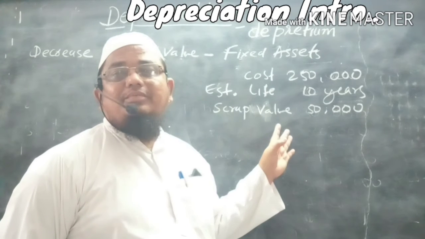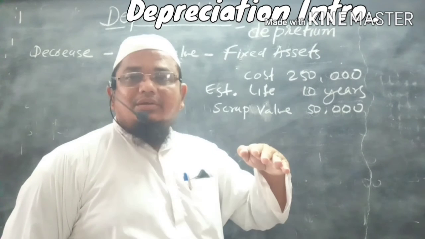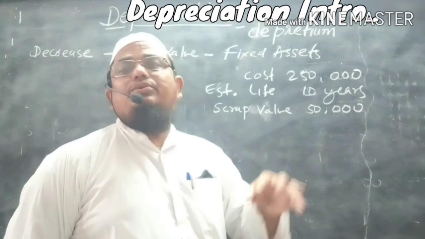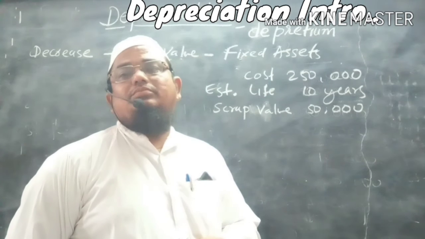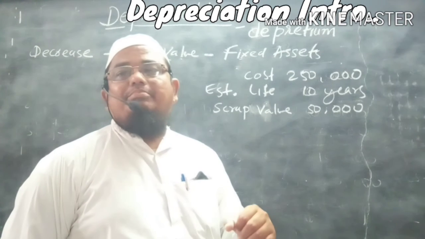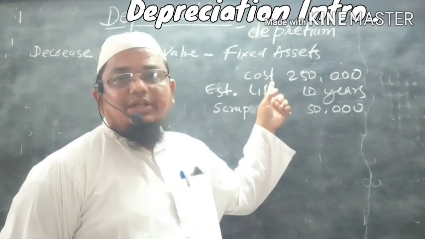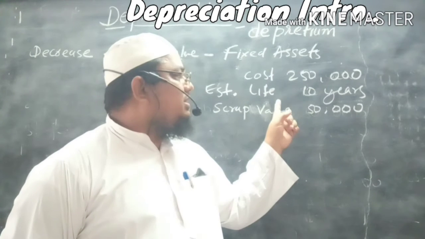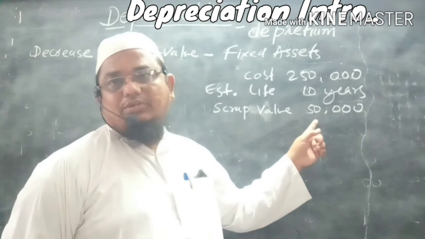Scrap value means when the machinery is not in working condition, when the machinery cannot be used further, it may get some residual value. We can sell it as scrap. So that is 50,000. So the cost of the machinery 2,50,000, estimated life 10 years, and scrap value 50,000.